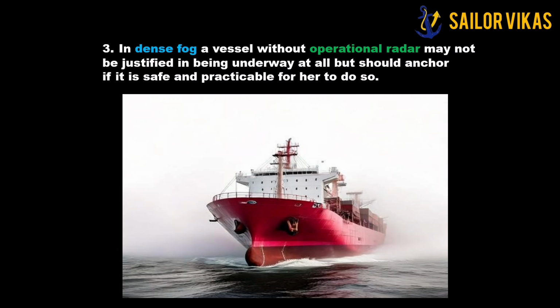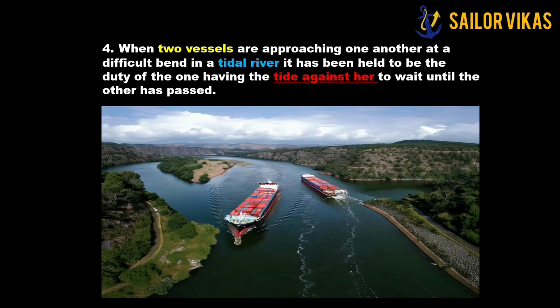Now the next example is when two vessels are approaching one another at a difficult bend in a tidal river. It has been held to be the duty of the one having the tide against her to wait until the other has passed. Now let's say in this tidal river, one vessel will have a following current, the other vessel will have an against current. So the vessel which has the tide against her has to wait, because she has the control of the vessel.